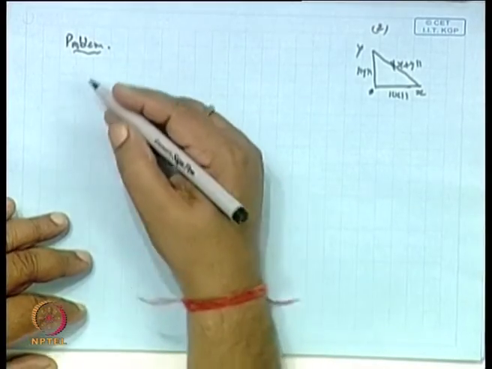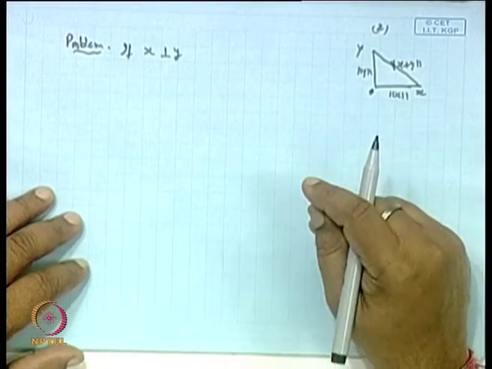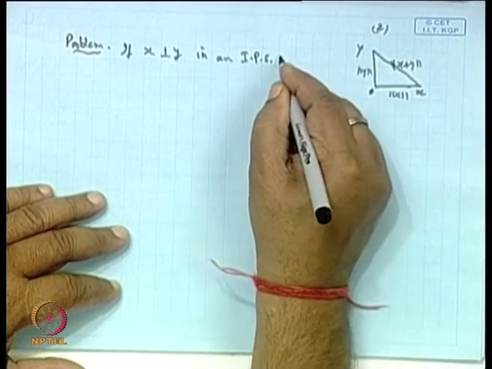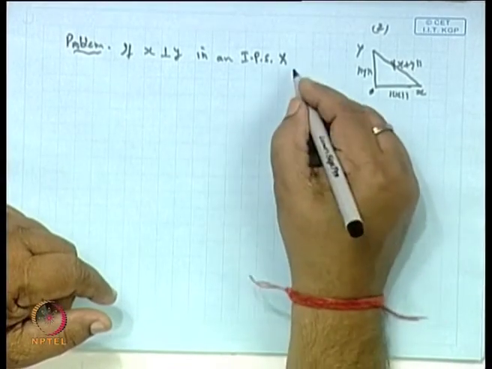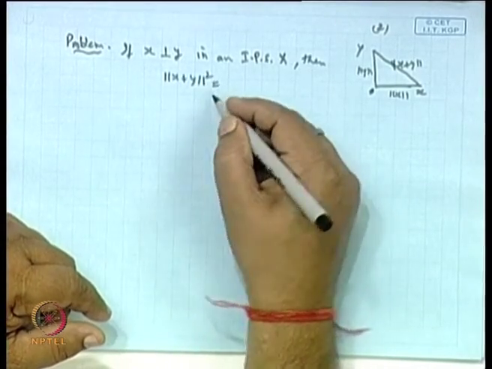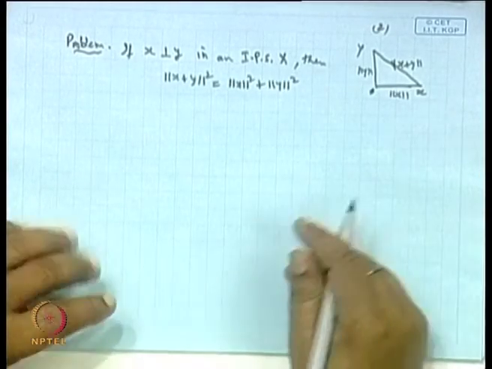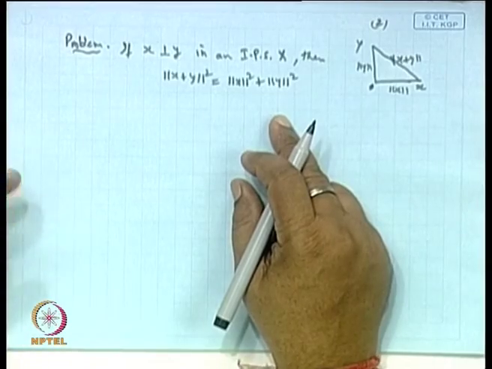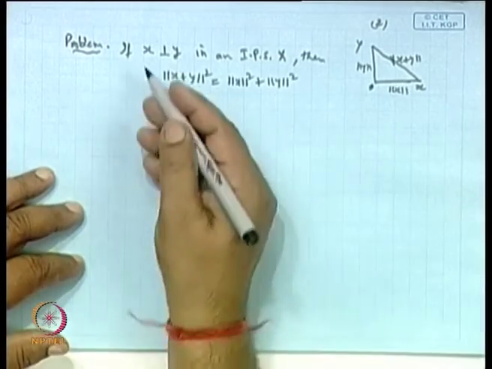So the question is, if x is perpendicular to y in an inner product space, this is a generalization of the Pythagoras theorem, then norm of x plus y whole square equals norm of x square plus norm of y square. This can be extended to n mutually orthogonal vectors. In fact, the solution is very simple.